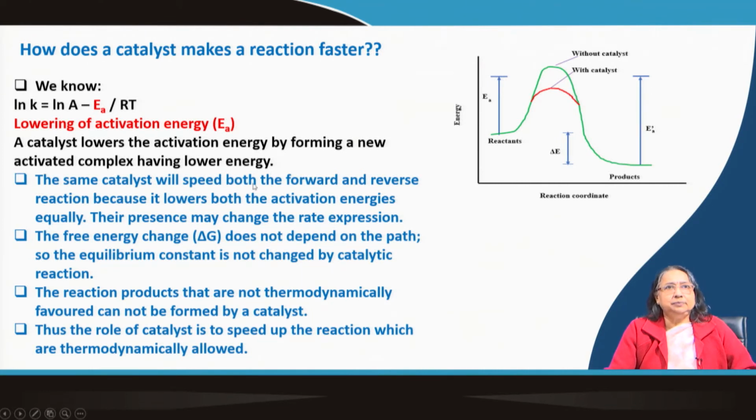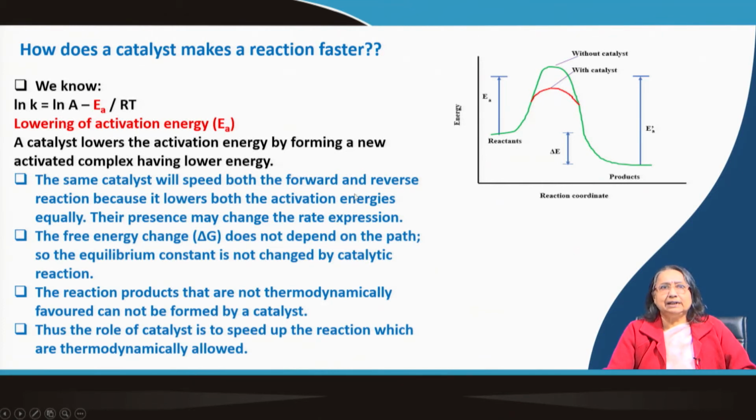The same catalyst will speed both the forward and reverse reactions. When the forward reaction goes from reactant to product it goes this way, and from product it goes the reverse way, but the catalyst is reducing both the activation energies.